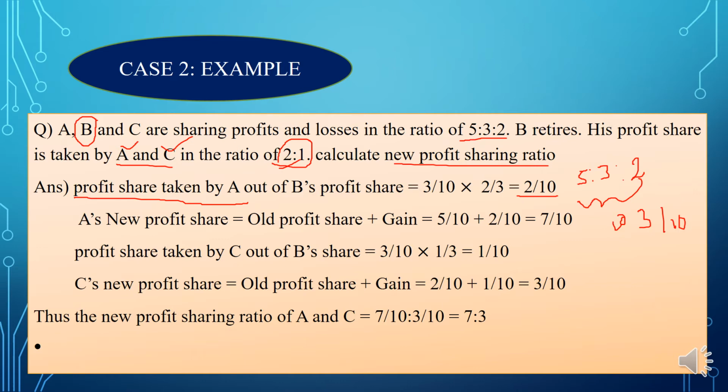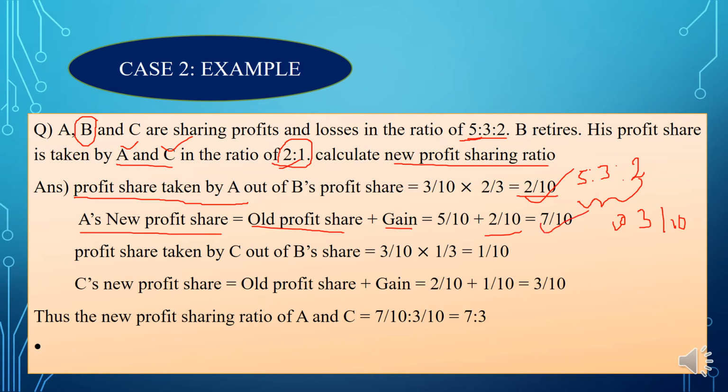And the next step is you need to find out A's new profit share. How will you calculate A's new profit share? Old profit share plus gaining ratio, or gaining share. Here, old profit share is how much? Yes, 5 by 10, right? 5 by 10, and you need to add the gaining ratio. And here, what is the gaining ratio? 2 by 10, right? 2 by 10. So if you add this, you will get 7 by 10.